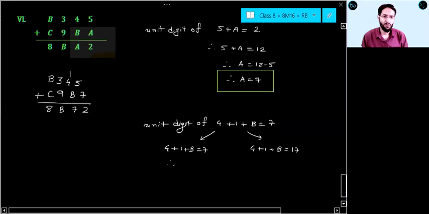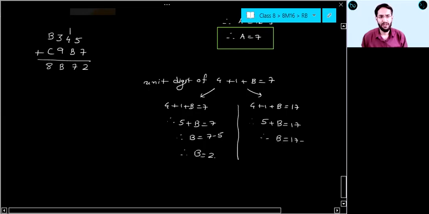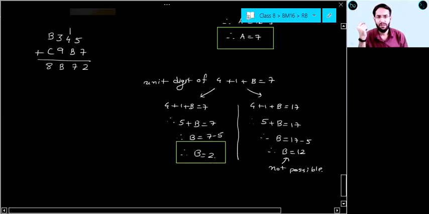If you are taking 7, 4 plus 1, 5, 5 plus b equal to 7, what will be the value of b? Isn't it 7 minus 5? If b is 7 minus 5, can I say that b equal to 2 here? Or 4 plus 1, 5 plus b equal to 17. Can I say that b equal to 17 minus 5, or b equal to 12? Now, is b equal to 12 possible? Since it is digit, it can have value from 0 to 9 only. So it is not possible. So b will be only 2. Hope you are getting my point, everyone, right? If I take b equal to 2 here,